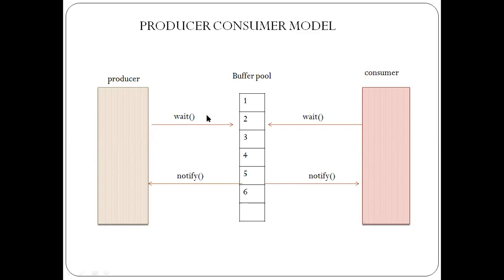Both are threads. The producer will produce the atom, the consumer will consume the atom, and those atoms we need to place inside a buffer pool. So this buffer pool acts as a resource. First the producer will access that resource just to keep the atom which has been produced by the producer thread. The same resource will be utilized by the consumer thread to consume the atom which has been kept by the producer thread. So here, as I said, to avoid that underflow or overflow error, there has to be a kind of communication